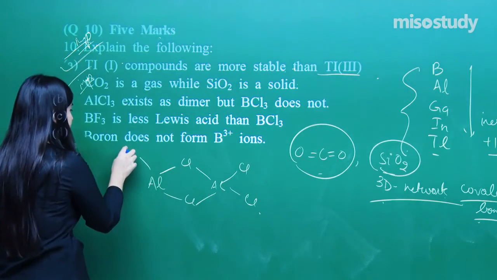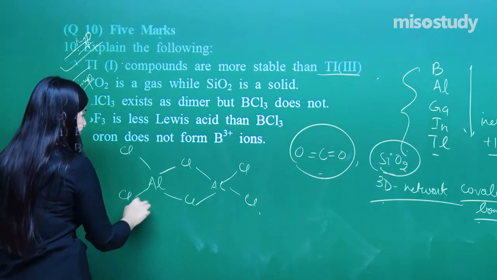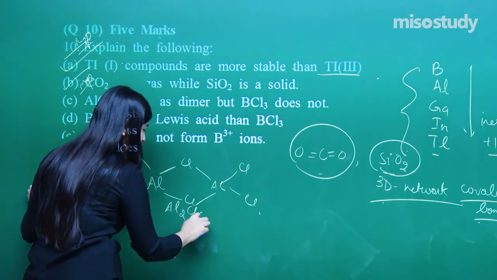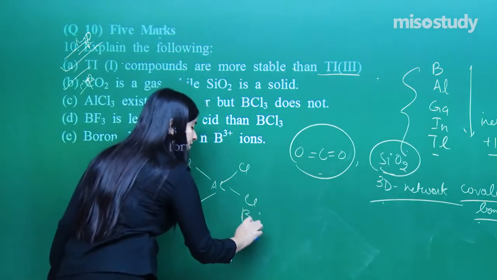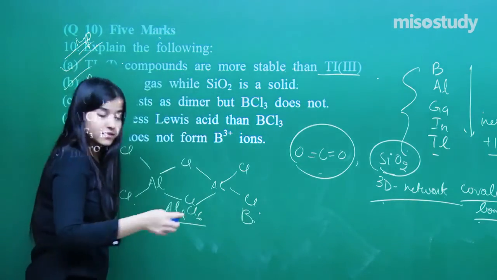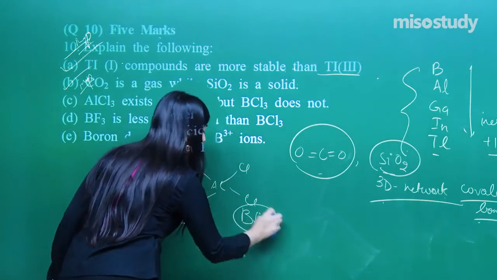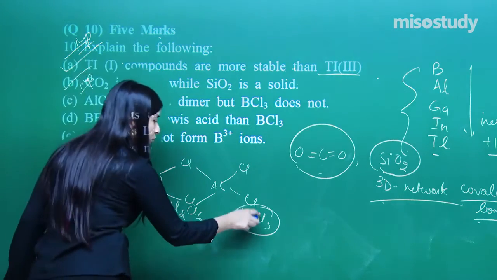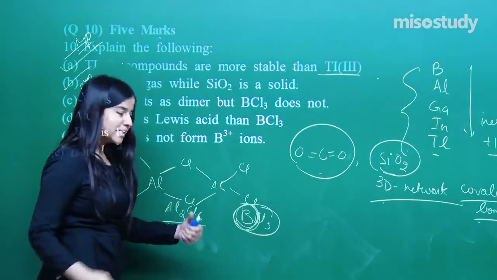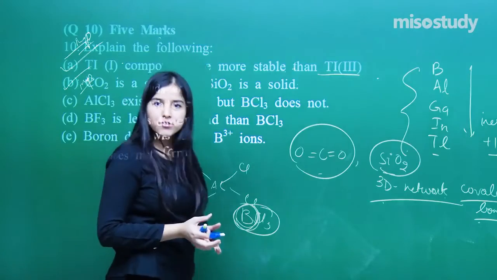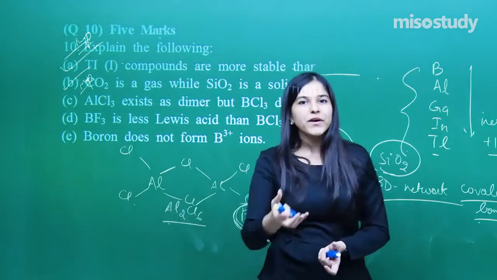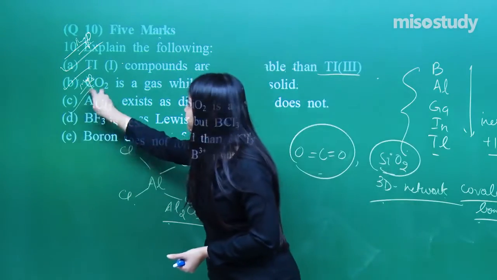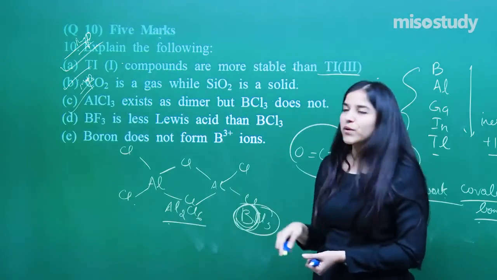That means two AlCl3s are getting combined, right? That means Al2Cl6. Whereas BCl3 does not exist as B2Cl6, right? It only exists as BCl3. Why? It's simple. Due to the smaller size of boron, it cannot accommodate so many chlorines over here, right? So that is why it does not exist as a dimer. So that is a very simple reason for that. Clear? Next one, D part.